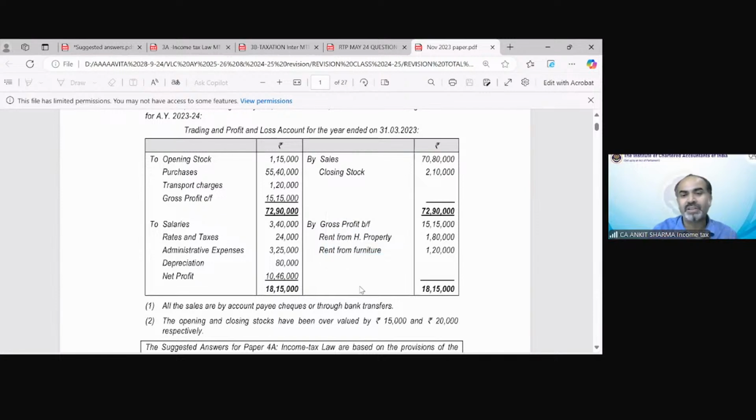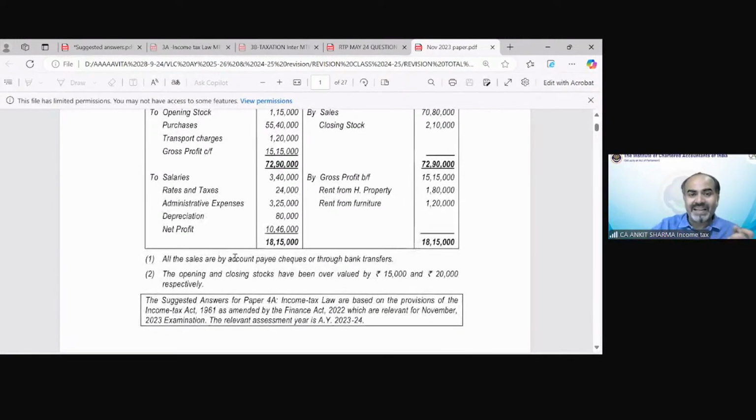Rent from furniture is going to be taxable under which head? The rent from furniture is going to be taxable under income from other sources. Abhishek is saying correct. Arun is saying correct. Of course, because it could not be taxed under any other head. It is not my business income. It is not my capital gain income. It is not my income from house property. It is not my salary. So that would be part of income from other sources. And rent from house property, of course, should be part of income from house property.